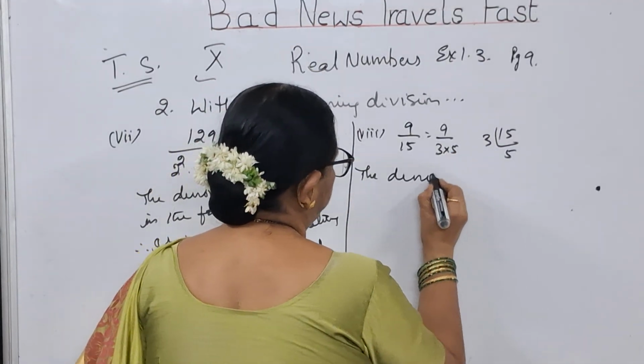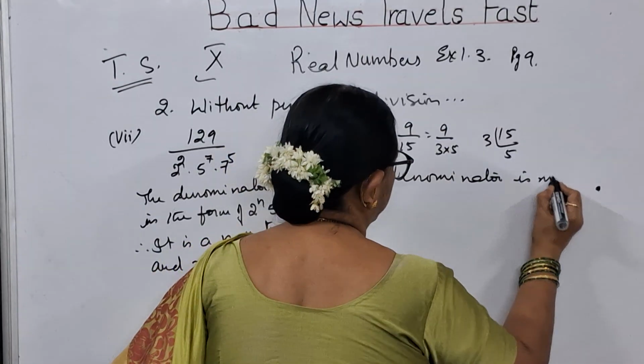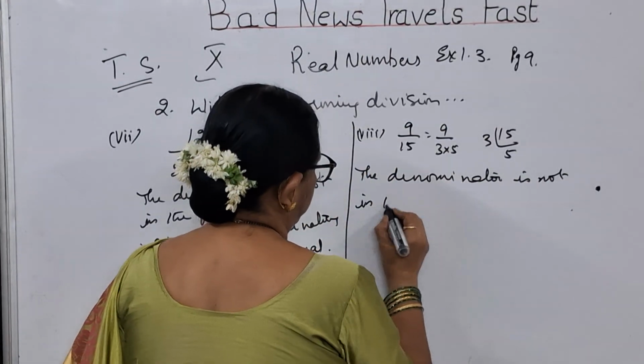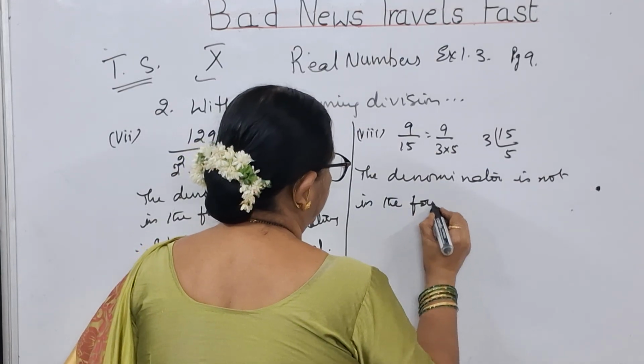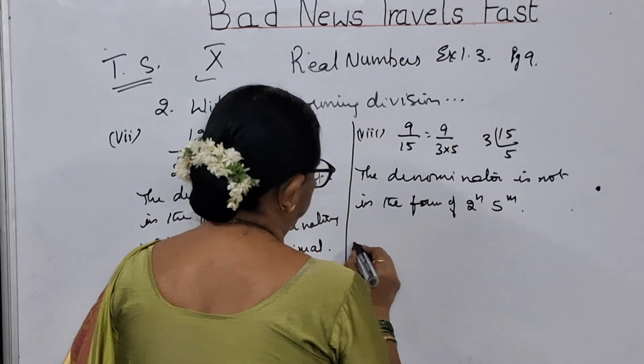The denominator is not in the form of 2 to the power of n and 5 to the power of m.